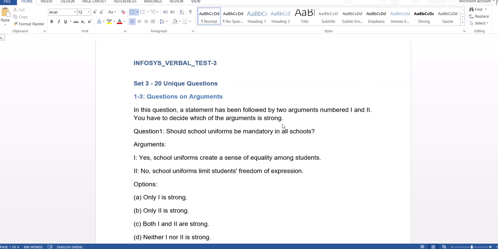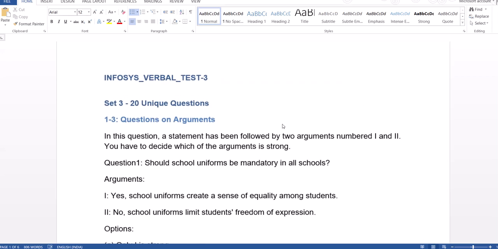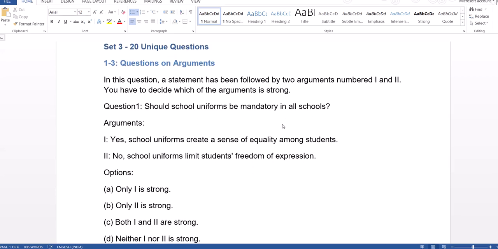The first question we have here is argument, where we need to identify which is the right argument. A statement has been followed by two arguments, numbered 1 and 2. You have to decide which of the arguments is strong. So here the catch is again, you have to decide.